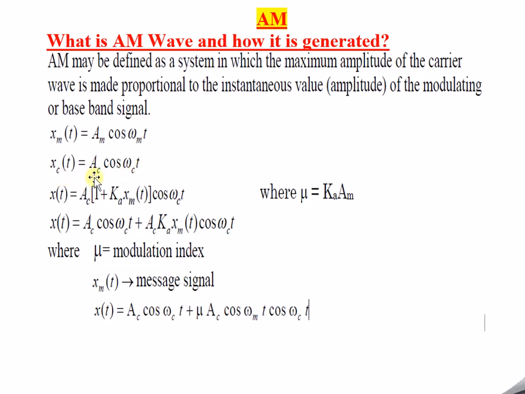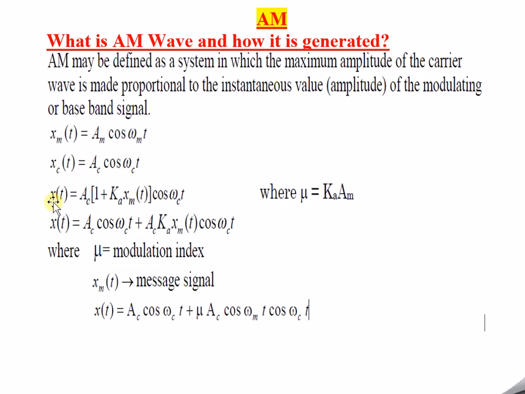Next is xc of t is equal to AC cos omega c into t, which means we are trying to define the equation of the carrier wave. So xc of t is equal to AC cos omega c into t. What is this AC? AC is nothing but the amplitude of the carrier wave, and cos omega c into t is nothing but the frequency of the carrier wave measured with respect to time. That's why omega c into t comes into the picture.